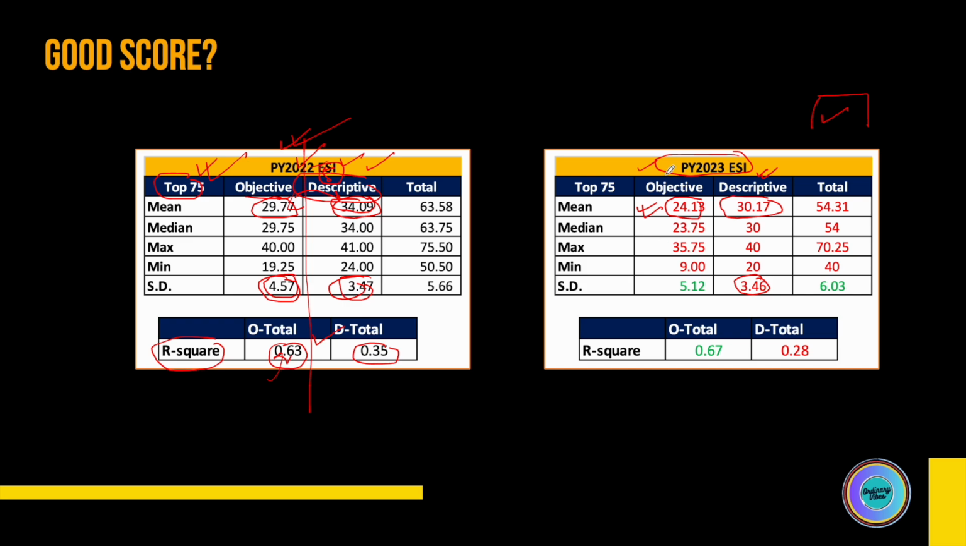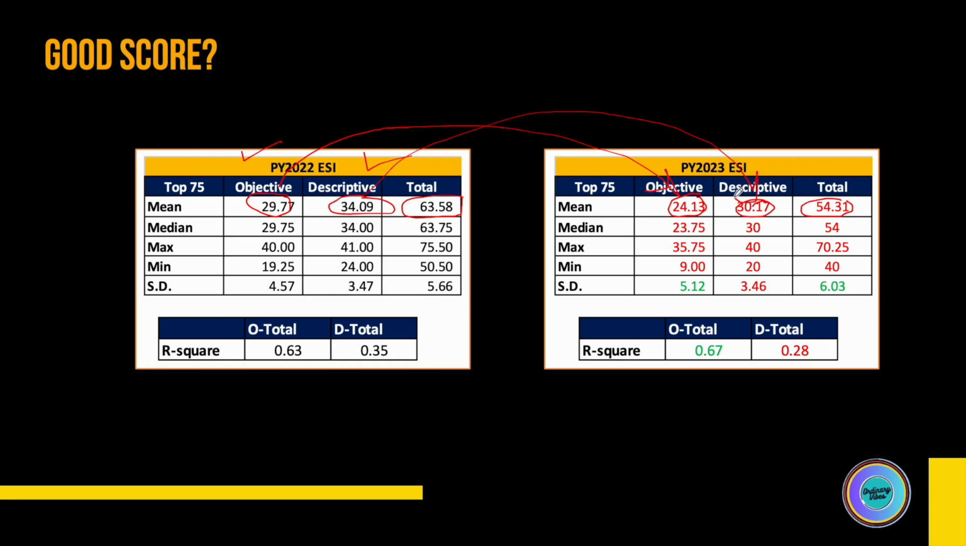Another thing which you can see is this huge drop in the average scores of ESI compared to what it was in 2022 to 2023. And this drop is in both the sections, objective as well as descriptive. From here 29 to 24 and from here 34 to 30. So you can see a 5 marks drop here, 4 marks drop here, and overall 9 marks drop in the overall average.